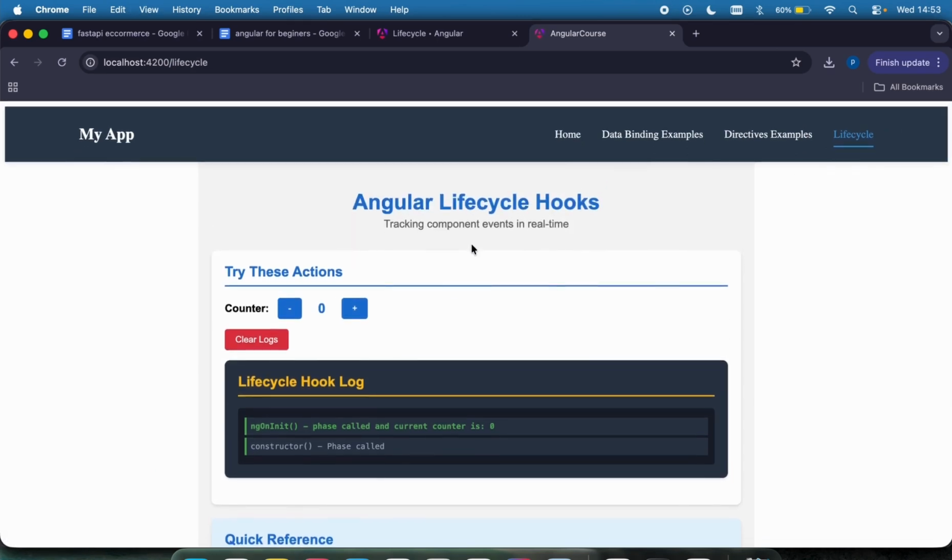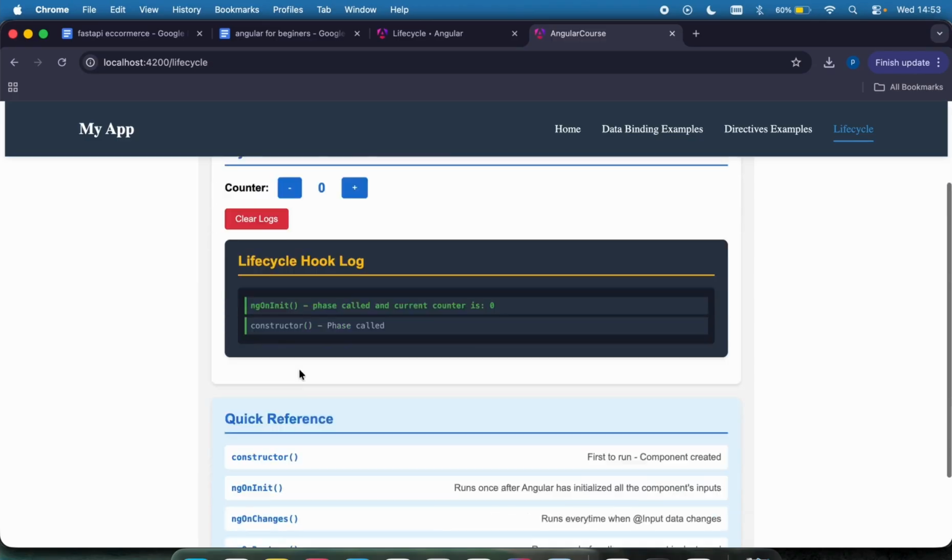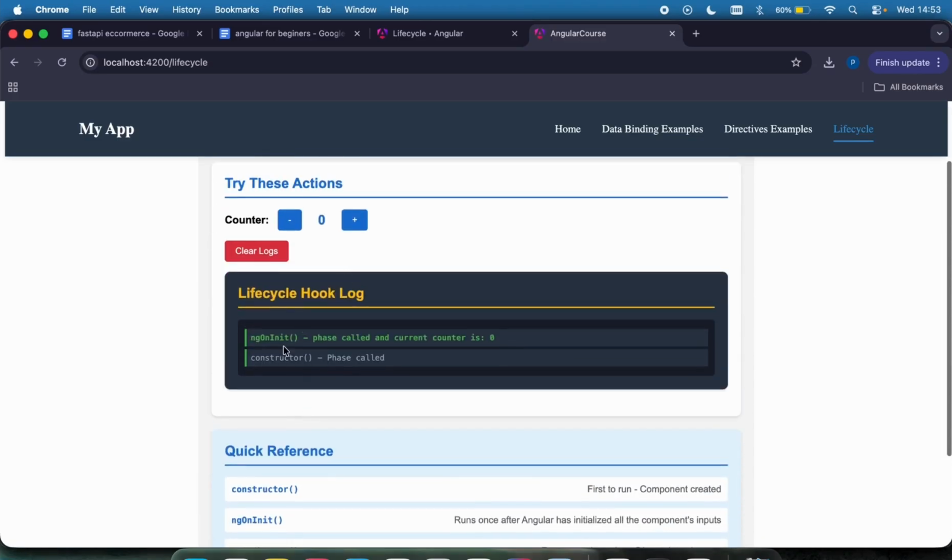So currently, if you are on this page, you're going to see these are the logs currently. This is the ngOnInit. You can see the constructor was first called, right? That was first called, which means that this log was first added to the log. After the constructor was called, the ngOnInit was called. You can see it right here. It's added to the log. It was unshifted, which means it was added to the top, right?